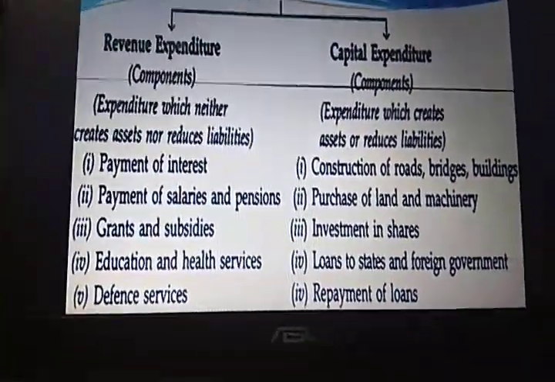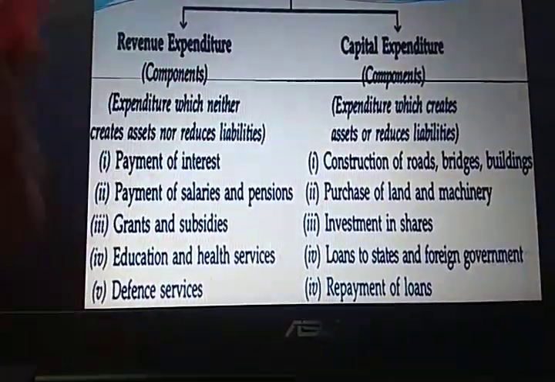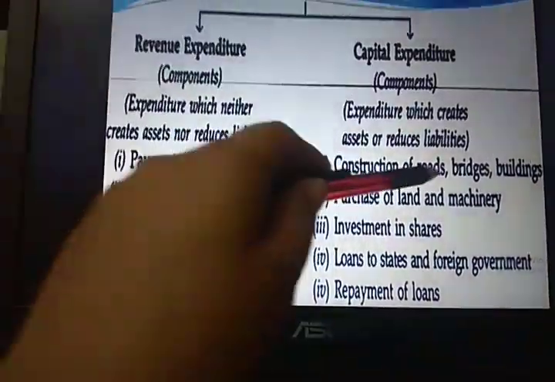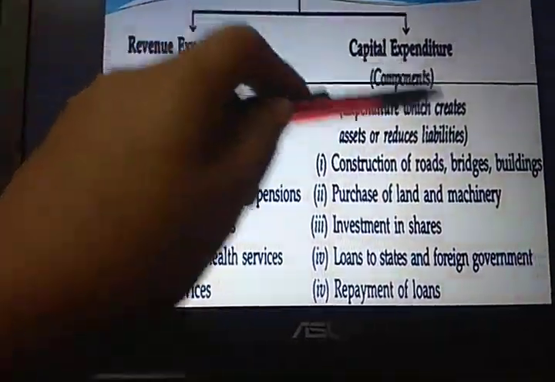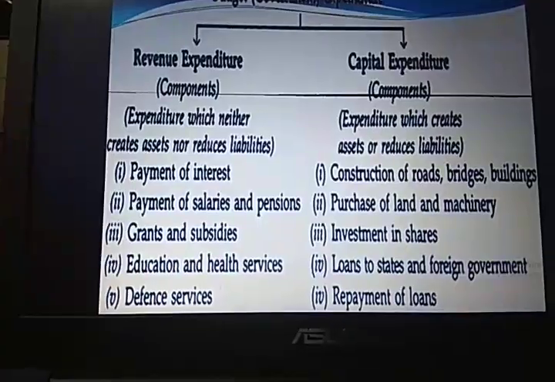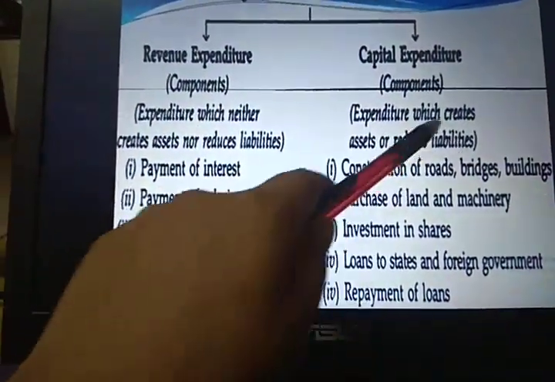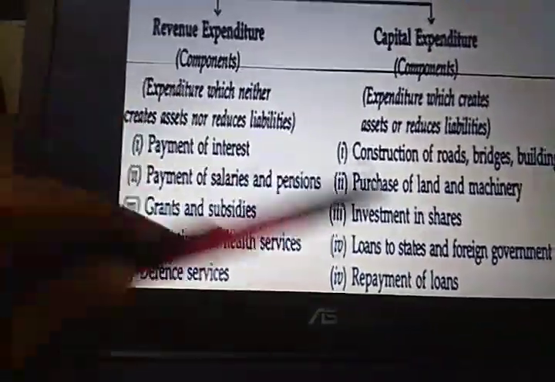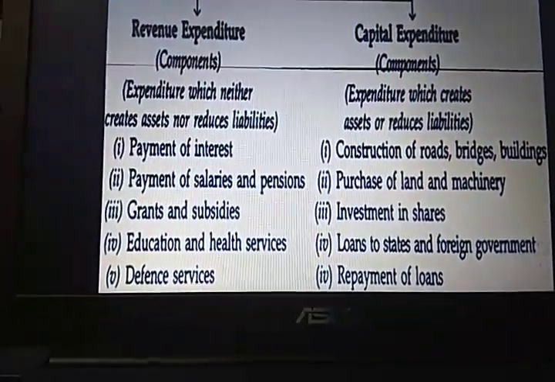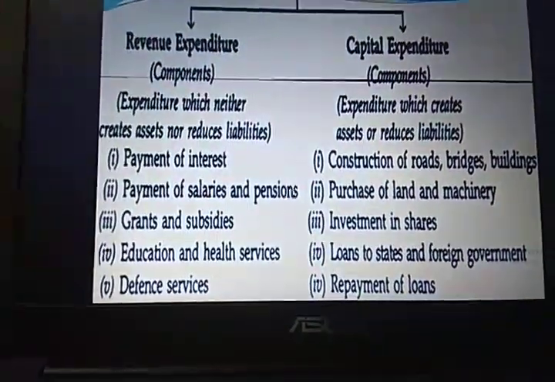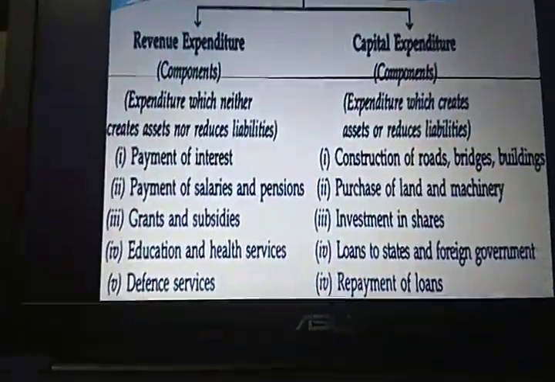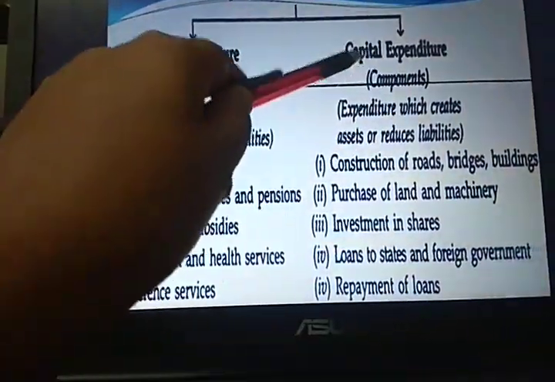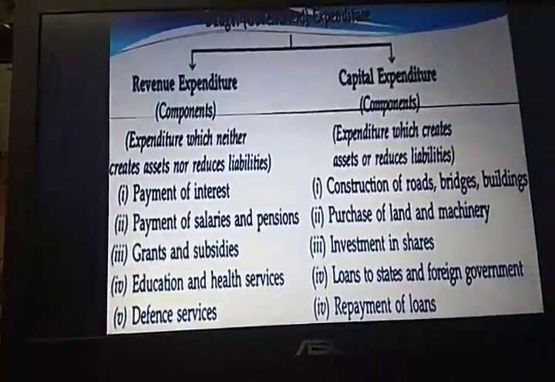But in case of capital expenditure, it may be necessary and it may not be required to give both the reasons. Suppose if I only talk about construction of roads, that is capital expenditure. So the only reason will be that it creates assets, but it is not reducing liability. So you will not write this reason in your answer. Remember very well. Similarly, if I talk about repayment of loans, repayment of loans only reduces your liability. There is nothing to do with creation of assets. So you're not going to write this reason. You will write repayment of loan is a capital expenditure because it reduces liability for the government.